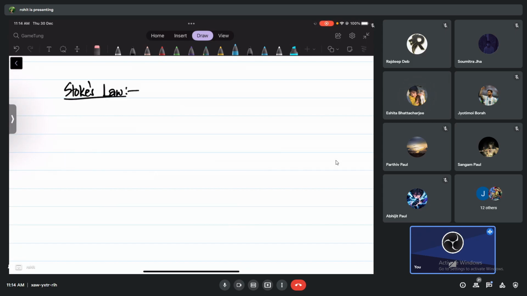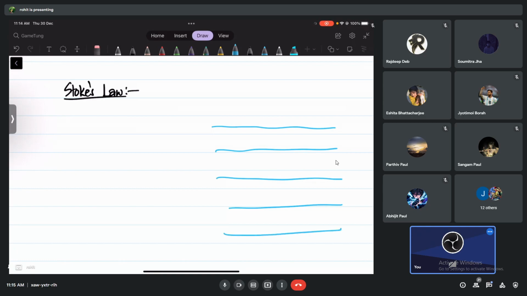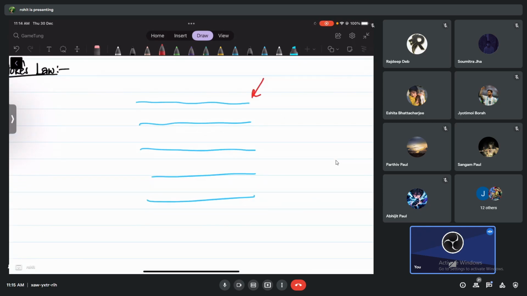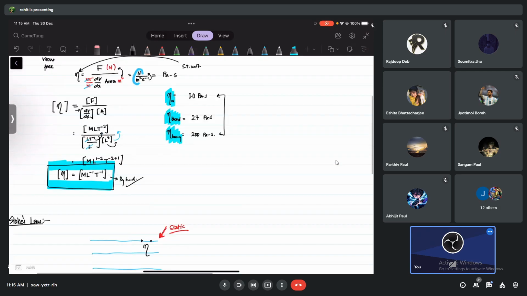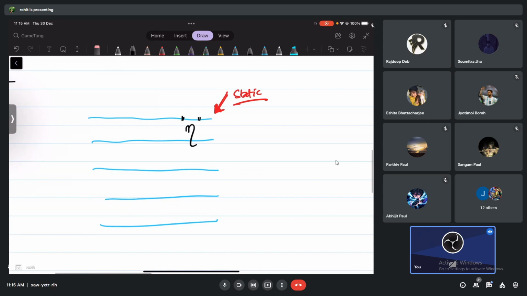See, Stokes law is this. If I have a liquid, this is a liquid. The liquid may be static, may be moving, it doesn't matter right now. Let's be clear, the liquid is static, but it is a liquid which has viscosity. So the coefficient of viscosity for this liquid is eta, and I think you can understand, right? If it is honey, I have to write 200. If it is water, I have to write 1. If it is blood, I have to write 2.7. So it can be any liquid. Now imagine I have a spherical body. It is only applied to spherical bodies.